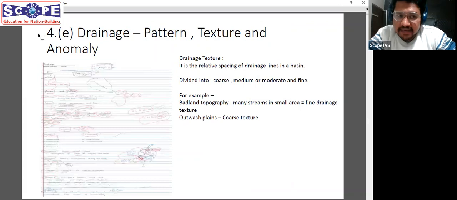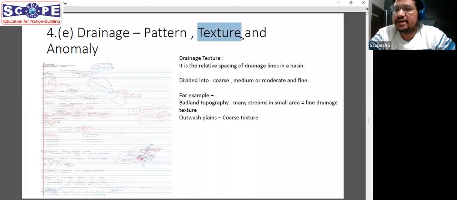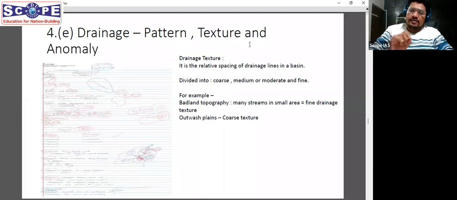All right. And then the 4th question was about drainage, in which you had to talk about pattern, texture, and anomaly. So pattern is something about which we all have read in great detail. We know what pattern is. There are trellis pattern and all those kind of patterns that we have read about. Texture was a new term. It is a term that is used in drainage basin morphometry. So we have read drainage basin morphometry earlier, but this one term I think we have missed.